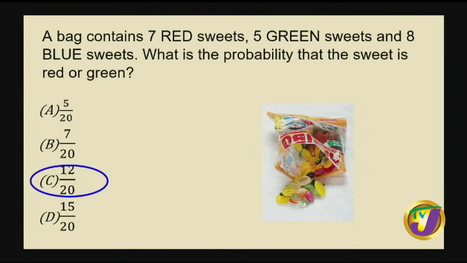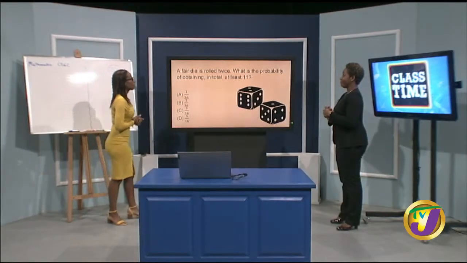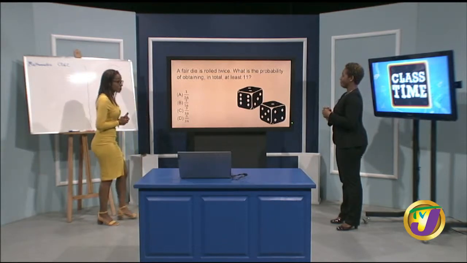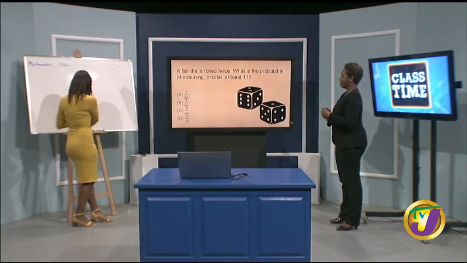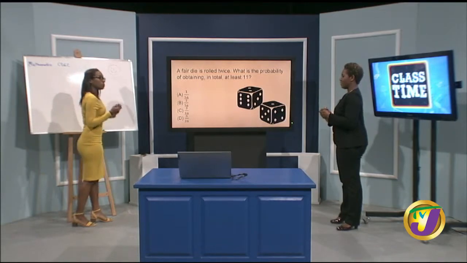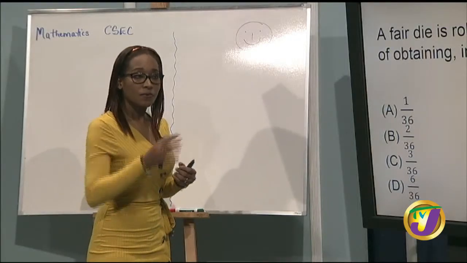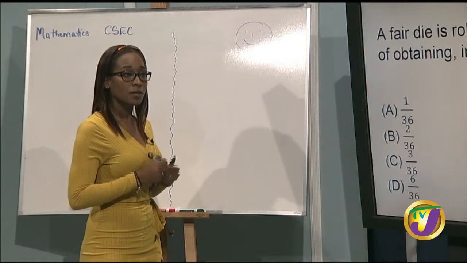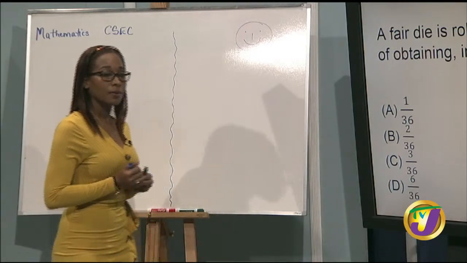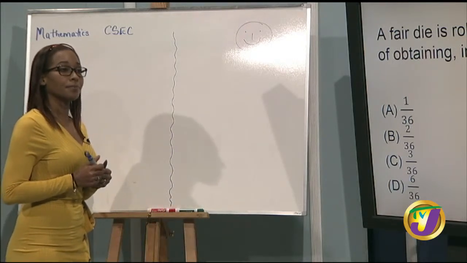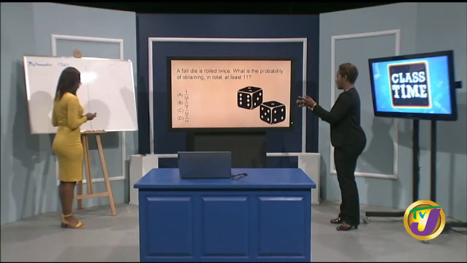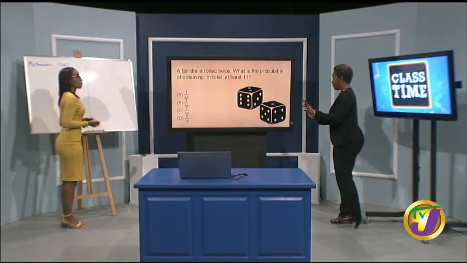So here we are taking a look at a die now. A fair die is rolled twice. Now, question for you. What do you mean by a fair die though? It's balanced. The die has 6 faces. Because people cheat with the die, so they put one side heavier. So fair means that all the sides have the same probability of landing, right?